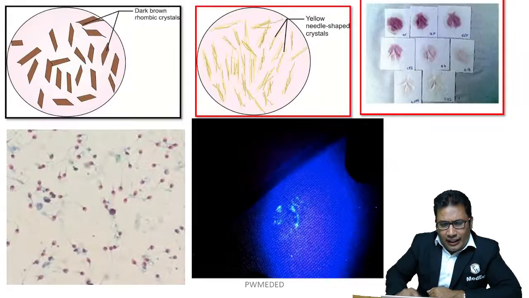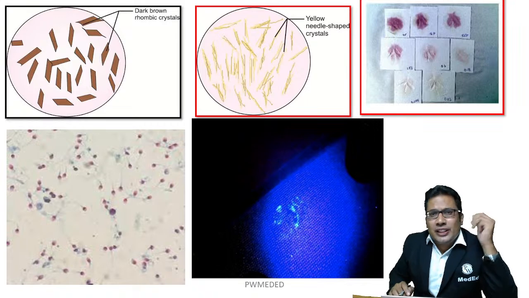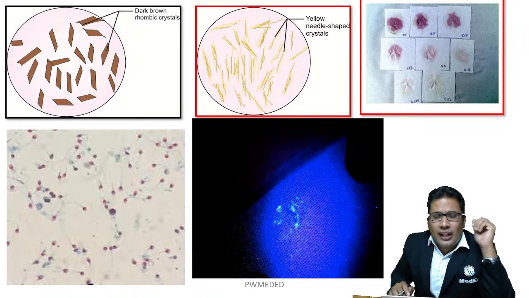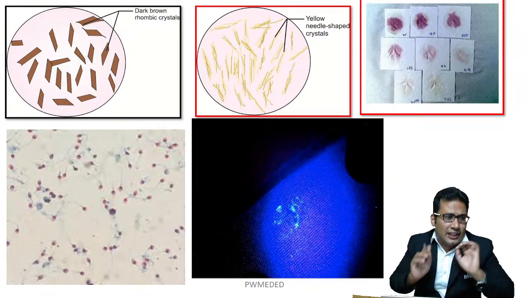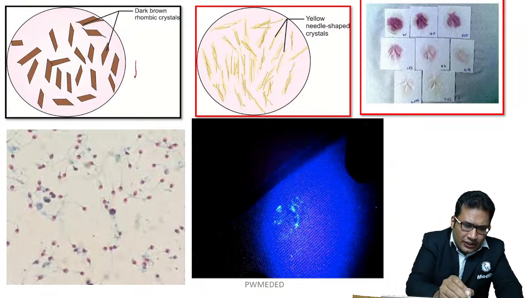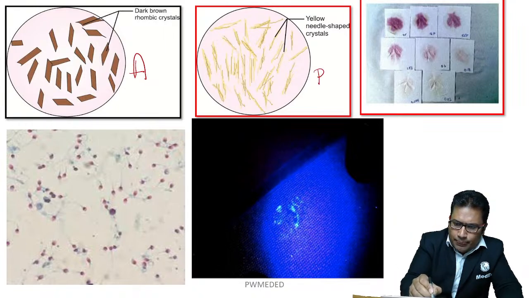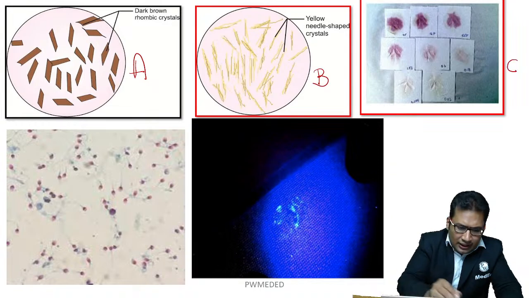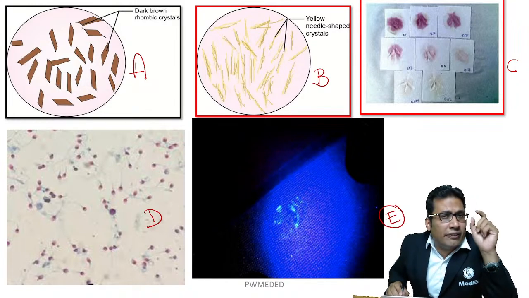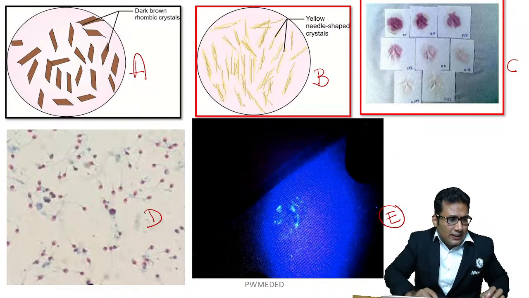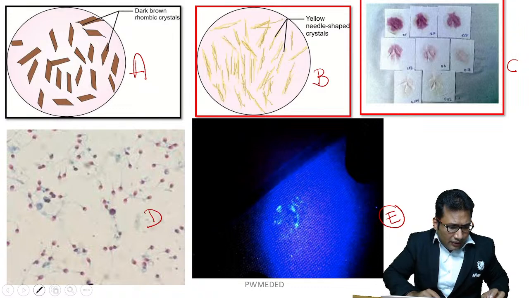Yes. Fine. Now let me ask you this question. There are some image based questions. There are 5 images given to you. I'll give you around 30 seconds. You need to answer these 5 images given in this slide. What is this test A? What is this test B? What is this test C? And what is this D and E? Can you answer this, my dear student? Seminal stain is very commonly asked in FMGE. Please concentrate. Come on, try.